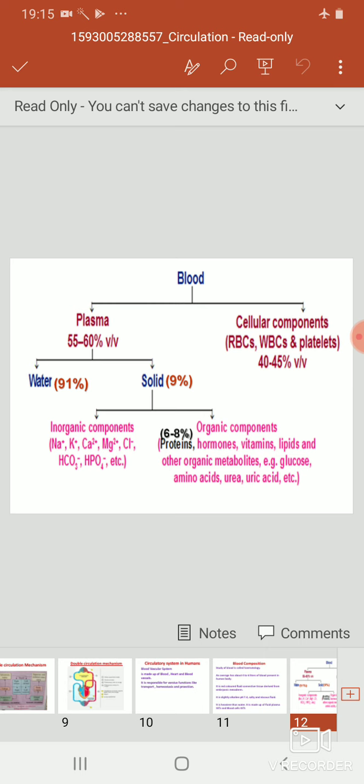And these solids are inorganic components as well as the organic components. The water is about 90% present. The proteins, that is the albumin, globulin, prothrombin, fibrinogen, 7 to 8%. Inorganic salts, they are 1%. The other salts 1 to 2%.